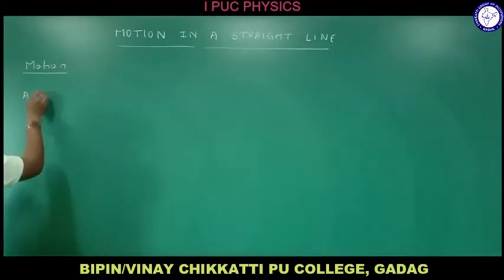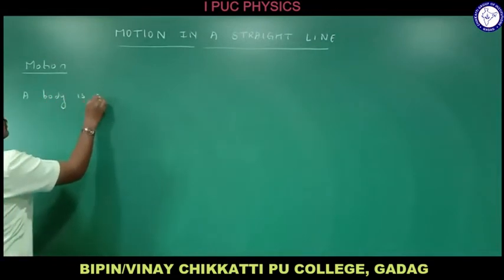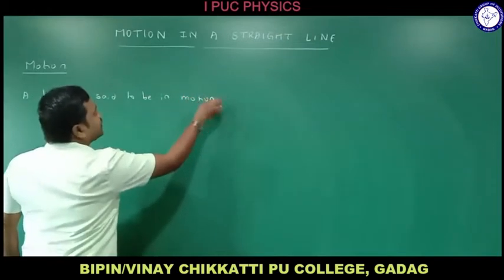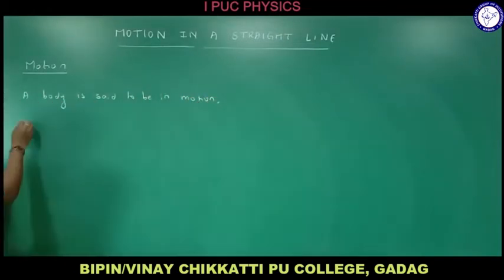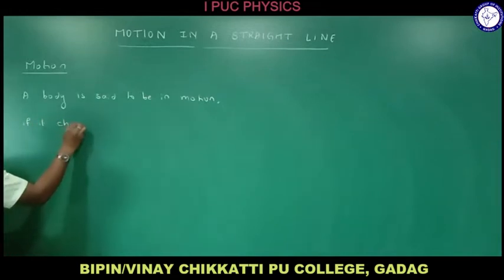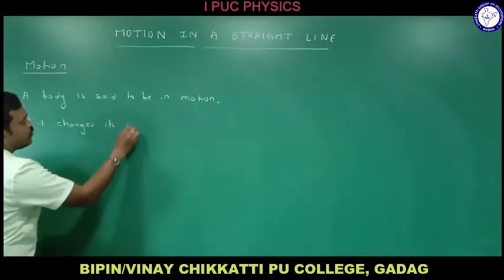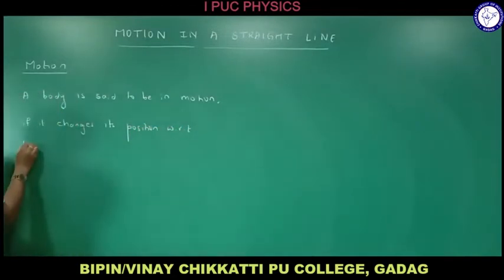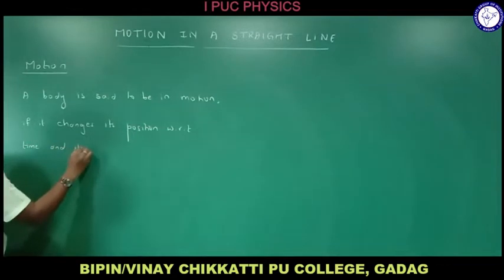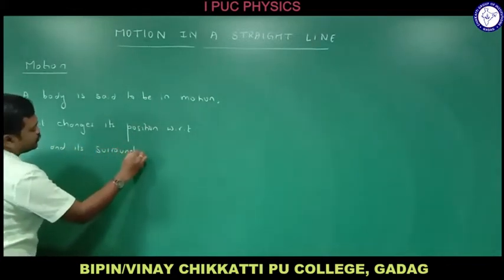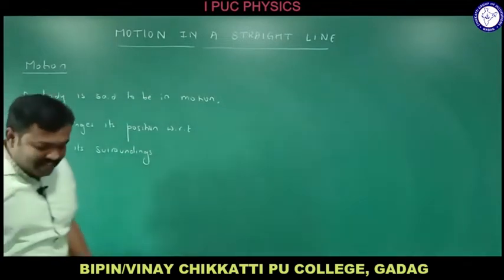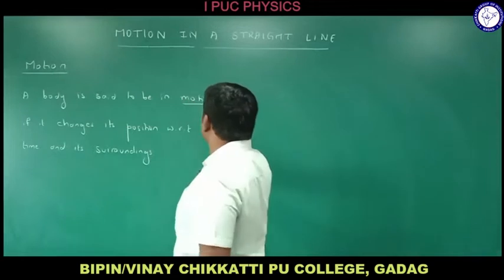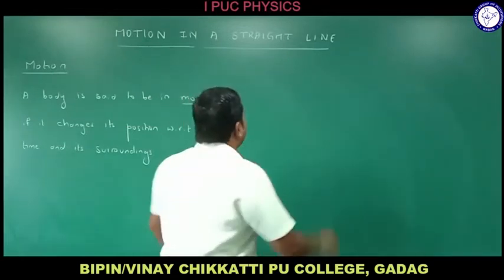A body is said to be in motion if it changes its position with respect to time and its surroundings. If a body changes its position with respect to time and its surroundings, then the body is said to be in motion. Let me consider a car here, right?